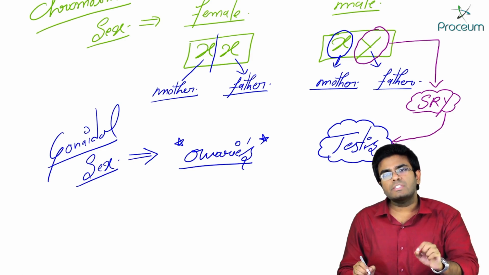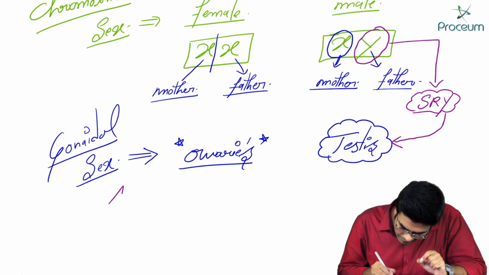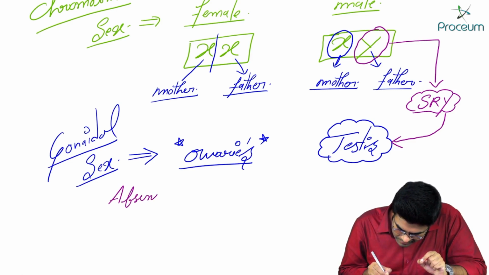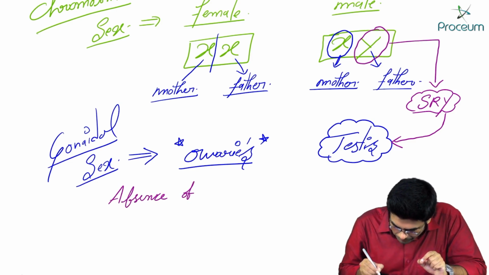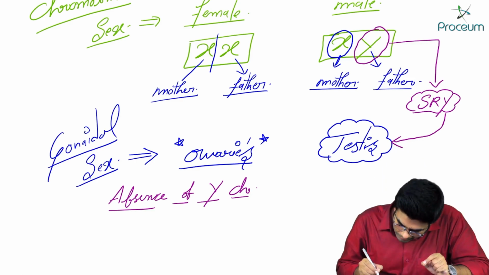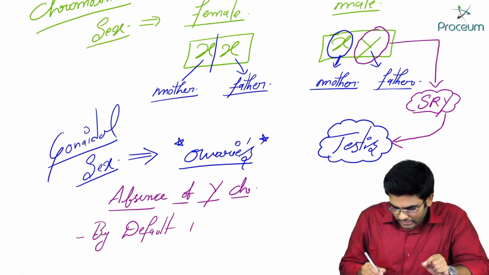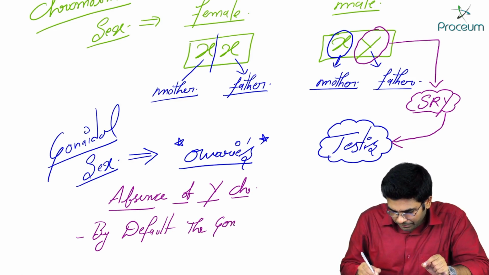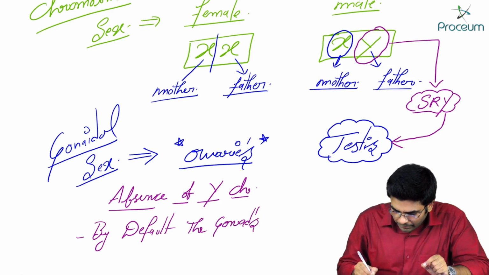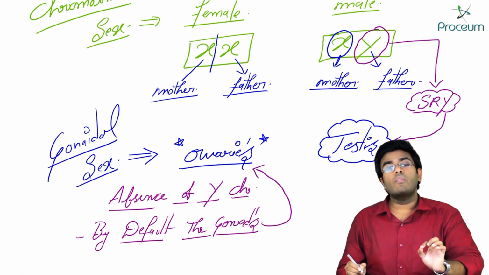In a female, there is no Y chromosome, which means there is no SRY gene. So, in the absence of the Y chromosome, by default the gonads will become ovaries in a female.